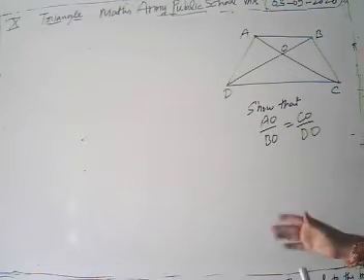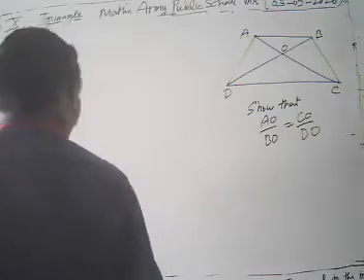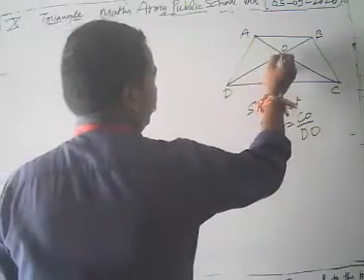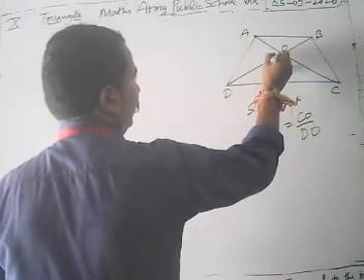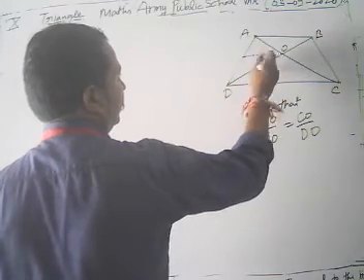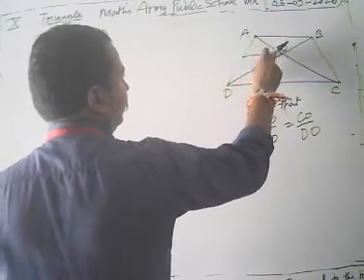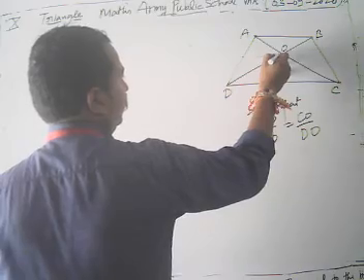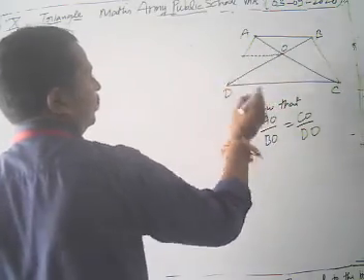First of all, in the construction part, we draw a line from O parallel to DC.